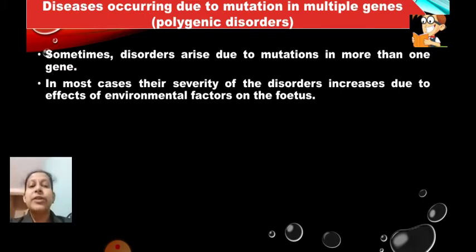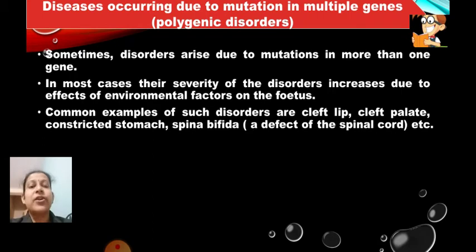So it is not only due to the genes, but sometimes even due to environmental factors. It may also affect the fetus growing in the womb of the mother. The severity of the disease will increase if the environmental factors are not good.